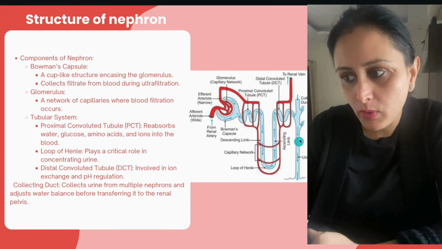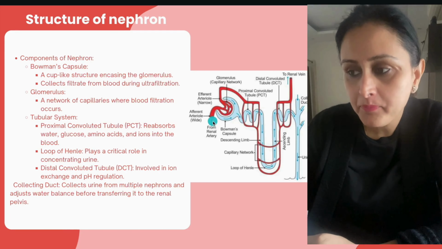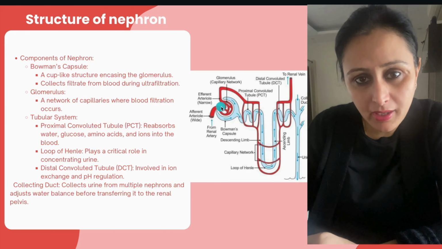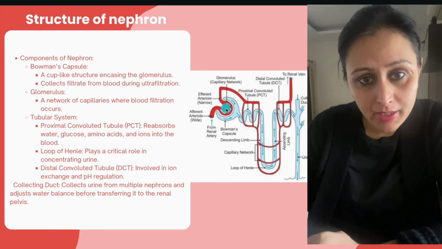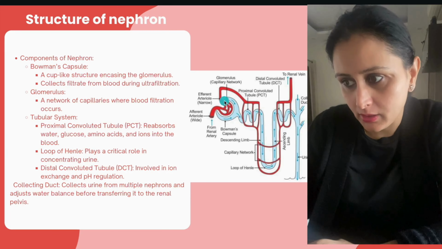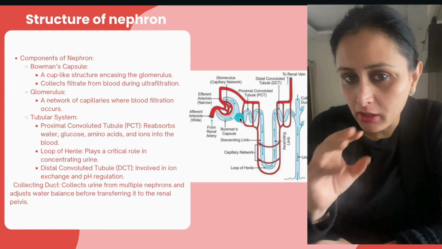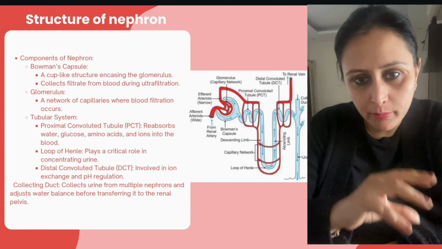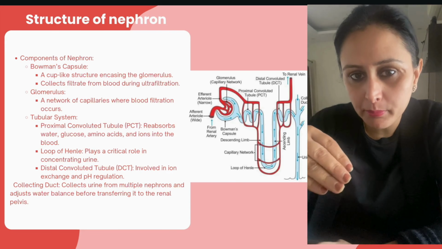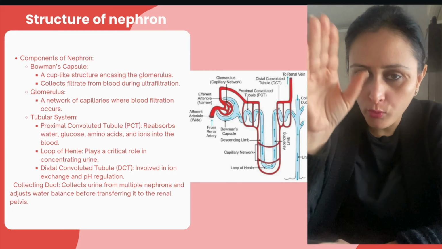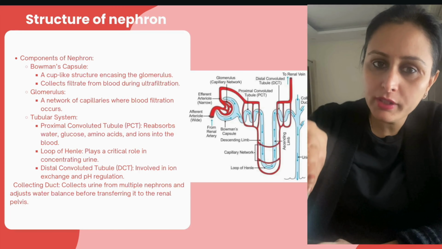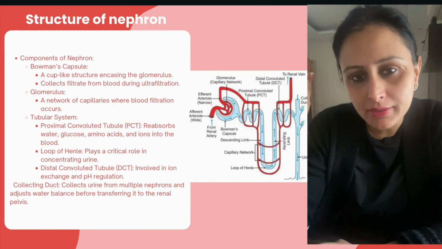Let's just have a look at this once again. So this cup shape is the Bowman's capsule. उसके अंदर glomerulus है, जहाँ पे renal artery आती है, blood लेकर आती है, and there are multiple capillaries over here which help in the exchange and the removal of the waste from that, right? Here ultrafiltration हो गई, filter हुआ, filter के बाद it leads to the PCT. कुछ बचा तो that gets reabsorbed in the PCT, and this reabsorbed will move on via the descending limb of loop of Henle, and eventually the ascending limb, it goes to the DCT.